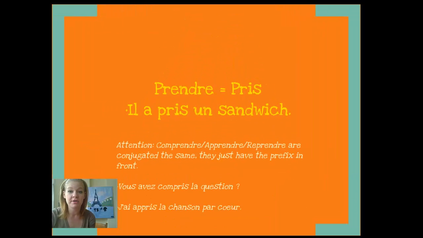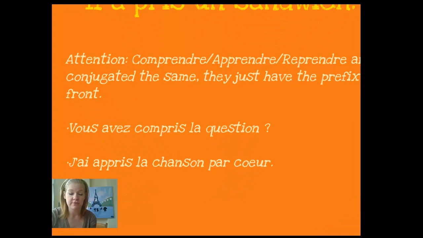Okay? For prendre, we've got pris. Il a pris un sandwich. He had a sandwich. He took a sandwich. Remember, when we're conjugating prendre in the present tense, it's the same conjugation when we have the verb comprendre or apprendre or reprendre, right? Same thing is going to be with the past tense. So we just take our pris ending and add our prefix, okay?